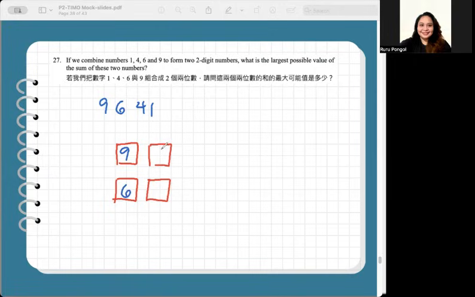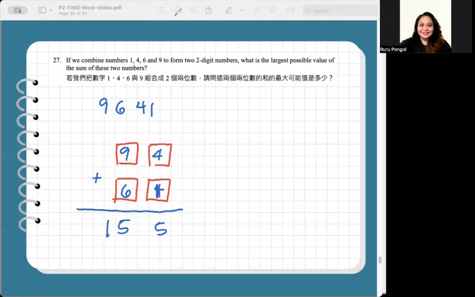So arranging 1 or 4 in any order, making it 91 or 64, the sum will not get affected. The critical part in this question is to make sure that your tens digit, since it's a two-digit number, will be at maximum, like 90 and 60, instead of using a 40 or a 10. So 91 plus 64, this is 5, this is 15. Even if we change this to 4 and this is equal to 1, still that will be 5.